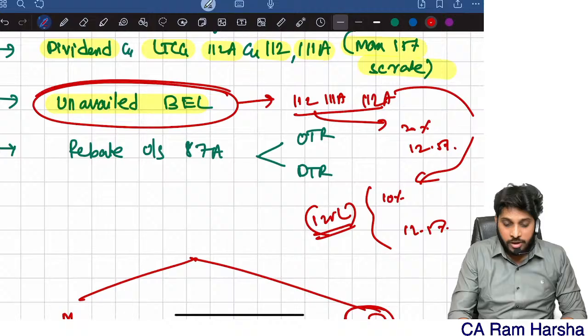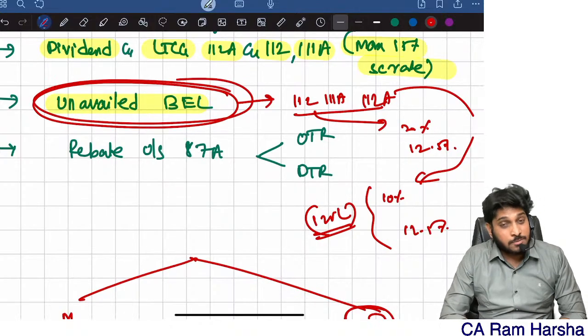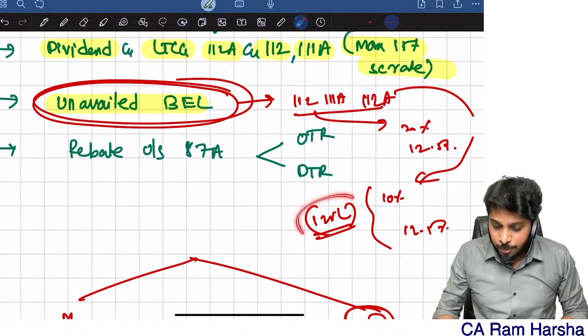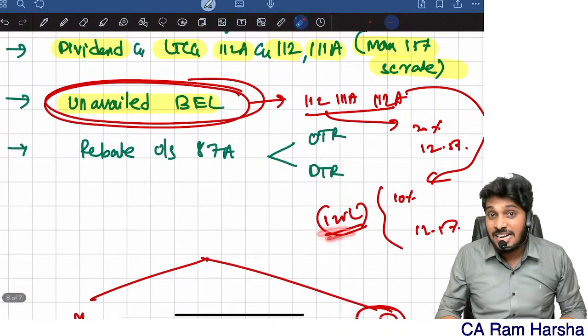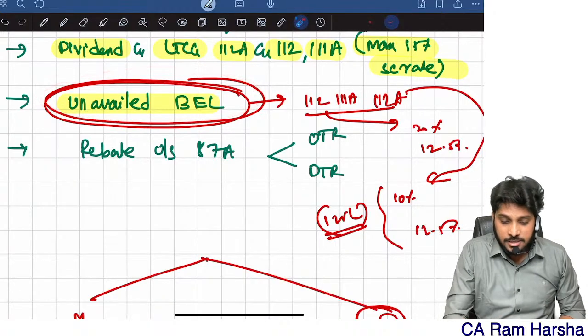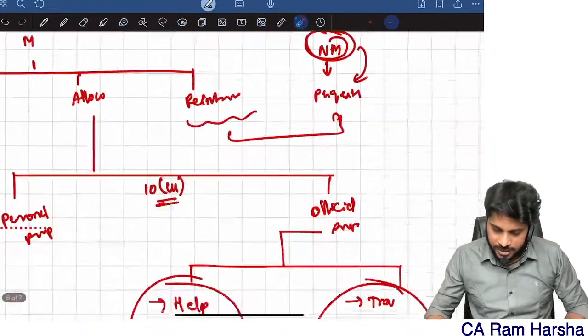Getting it? Now when you are setting off unavailed basic exemption, some students will have a doubt: before reducing 1.25 lakh should I apply unutilized basic exemption set off, or after? Remember, this is final tax computation stage. So unavailed basic exemption, very simple.